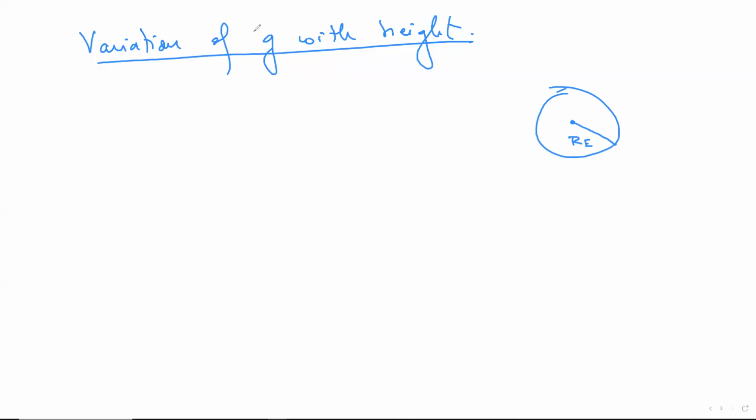They're asking what is the variation of g with respect to height. Place some object outside the Earth's surface in such a way that it is h distance from the Earth's surface. So this is m. Compare m and the Earth. m is some kind of mass outside the Earth. The distance between m and Earth is nothing but h. h meaning what? Height. Don't get confused.